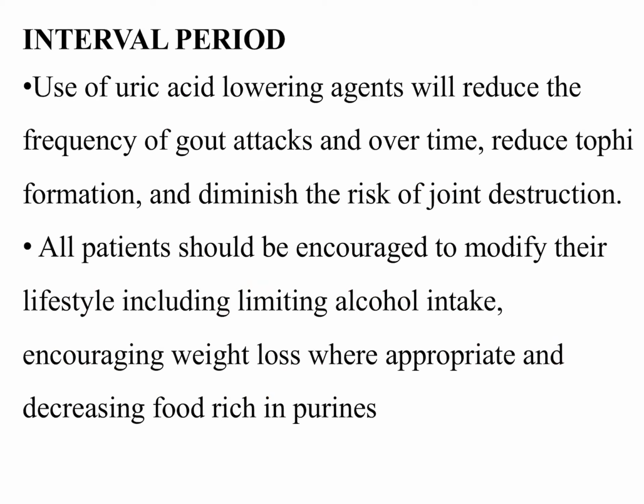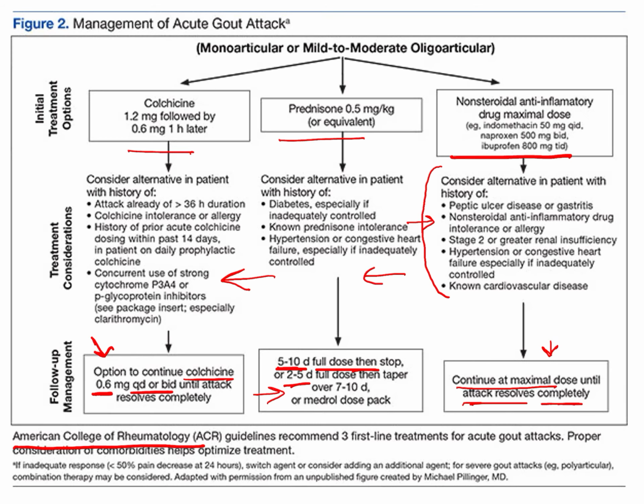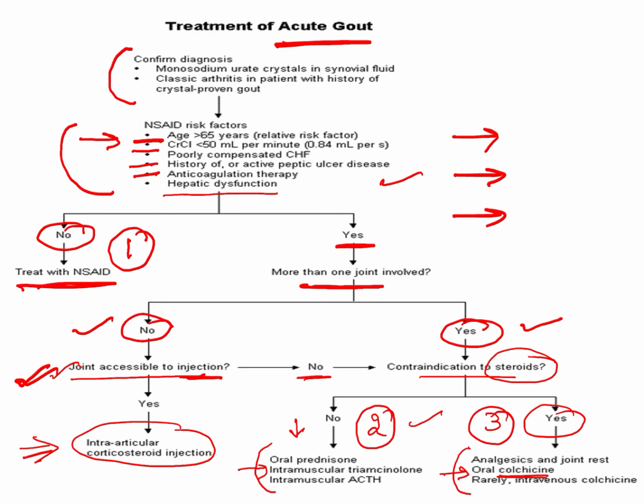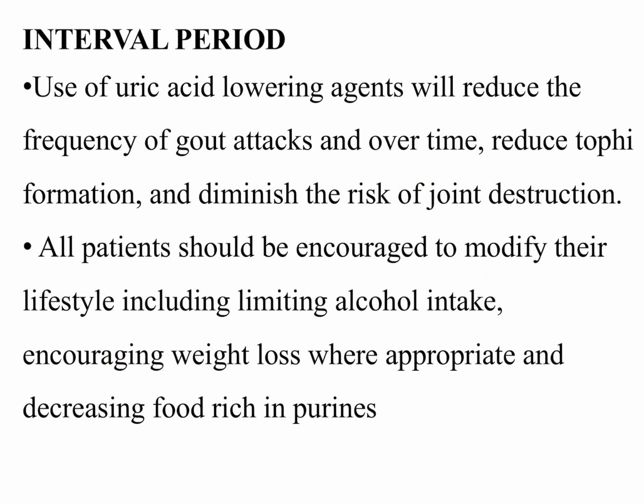So this is about the management of the acute attack. Once we have managed the patient in the acute attack, the patient enters the interval period, which is basically the period between two acute attacks. In acute attack management, we have basically addressed the inflammation. NSAIDs, steroids and colchicine all act upon the inflammation. They do not act upon the uric acid metabolism. So uric acid lowering therapy is not started in the acute phase, it is started in the interval phase.